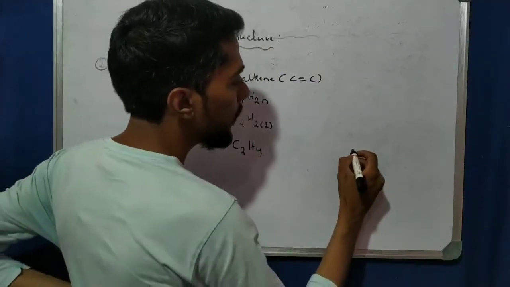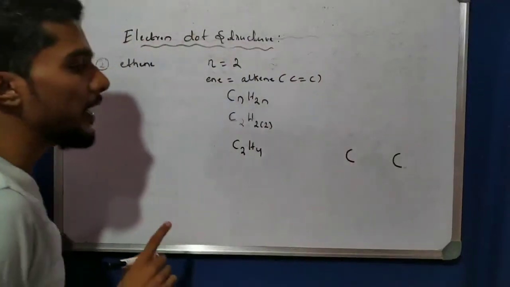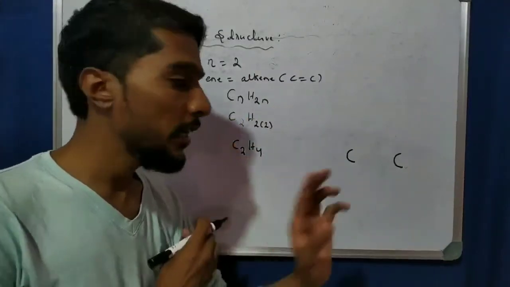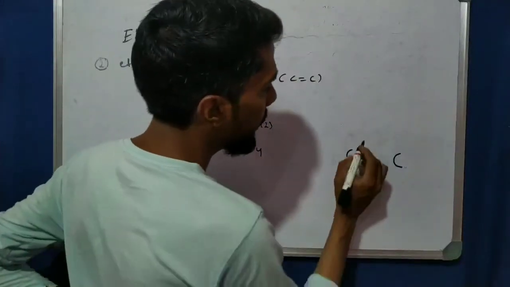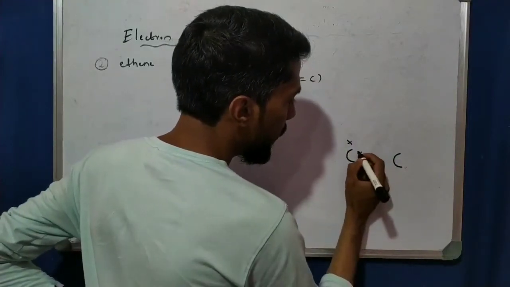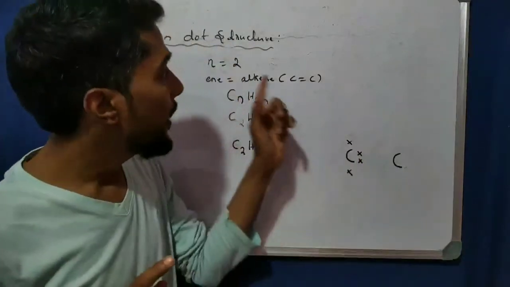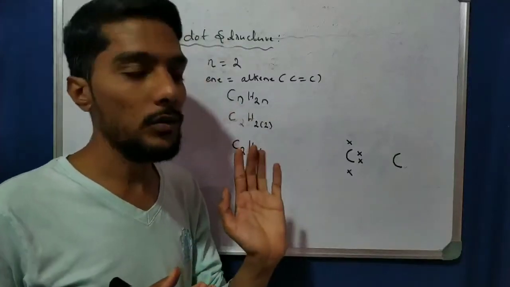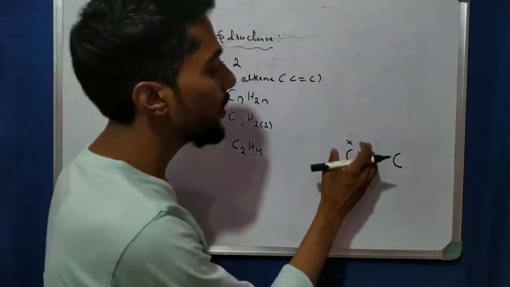Now see here, carbon. Okay, so we get here a double bond because alkene has a double bond. So that means 2 electrons are shared. This carbon shares 2 electrons with this carbon, right? So for convenience I can write here 1 valence electron of carbon, 1 valence electron of carbon, and 1 valence electron, 1, total 4 valence electrons. Why do I write like that? Because we know that in alkene it is a double bond. So double bond means what? The sharing of 2 pairs of electrons, right? So 1 pair, and 2 pair. I write here for ease of making the structure.